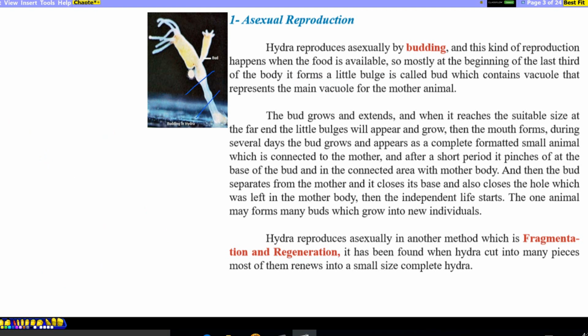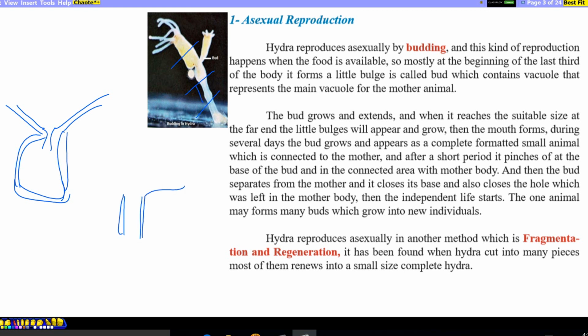So if this Hydra is separated, for example, into 4 parts, the tentacles and the mouth, then it closes its base and grows into a new complete animal. If only the middle part of the animal is taken, from the upper part it makes tentacles, forms its mouth, and at the base it closes its base and grows into a new animal. But from only the base of the animal, it again extends, forms tentacles, forms a mouth, and grows into a new complete animal.